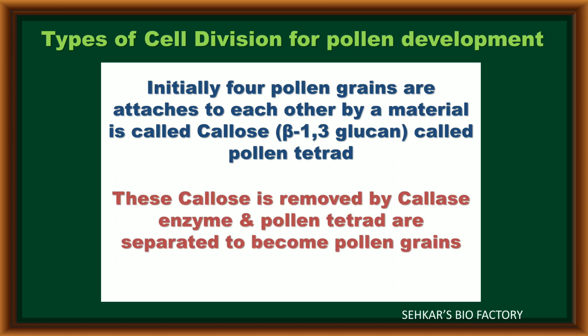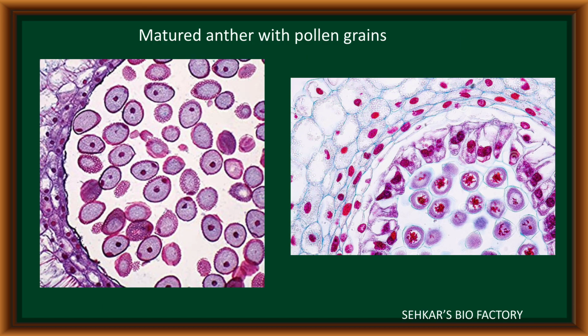One enzyme, the callase enzyme, is developed from tapetum cells. This callase enzyme can remove the callose present between daughter cells. After removal of this callose, the pollen grains are separated from each other from the pollen tetrads. After completion of this microsporogenesis, many pollen grains are still present inside the microsporangium or pollen sacs.